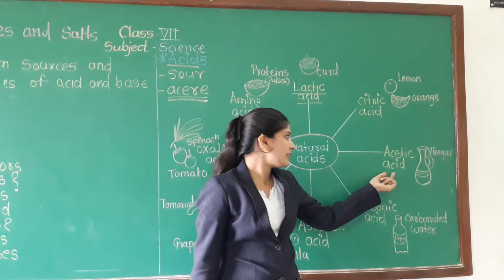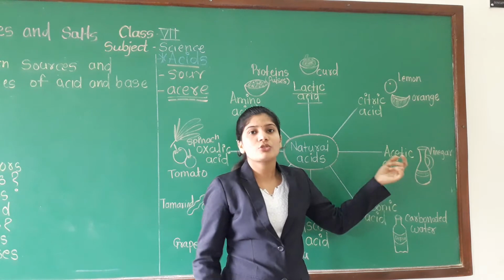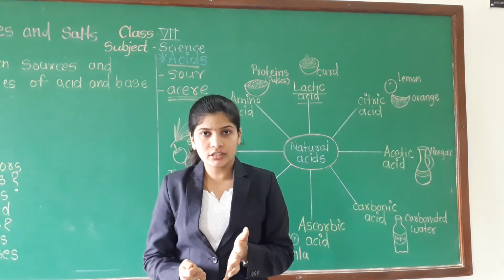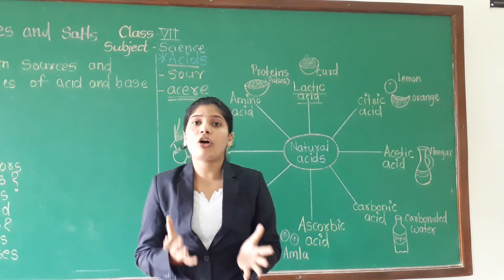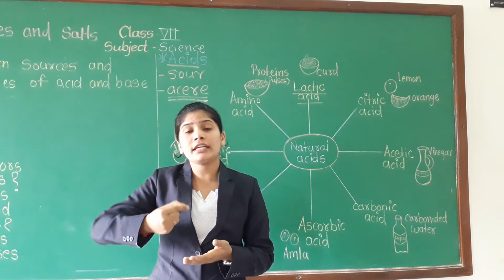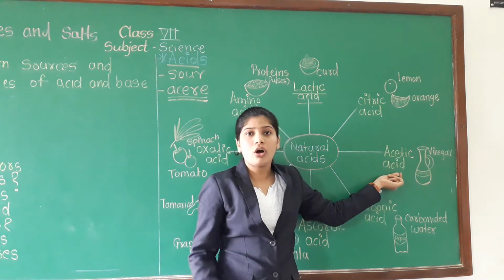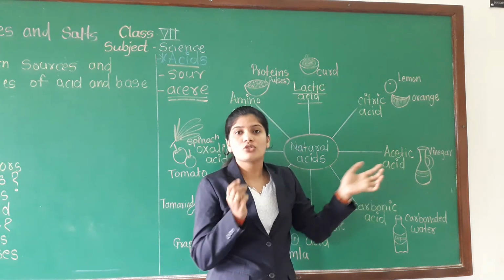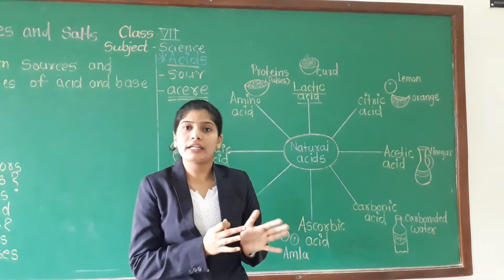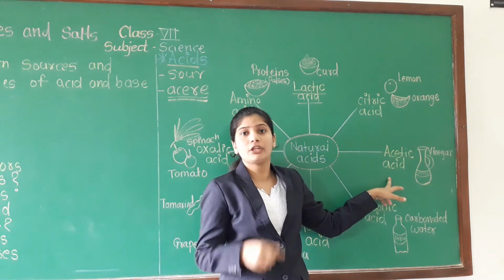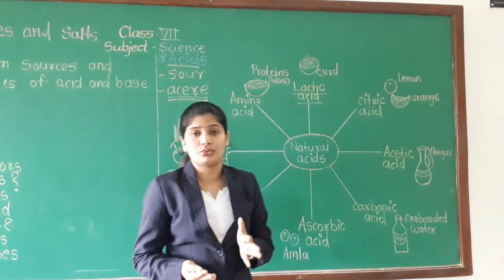This is acetic acid. So what is acetic acid? Just go and open your refrigerator or see the jar of pickles and check the ingredients. You can see vinegar, or acetic acid. The chemical name of vinegar is acetic acid, which we use as a preservative.